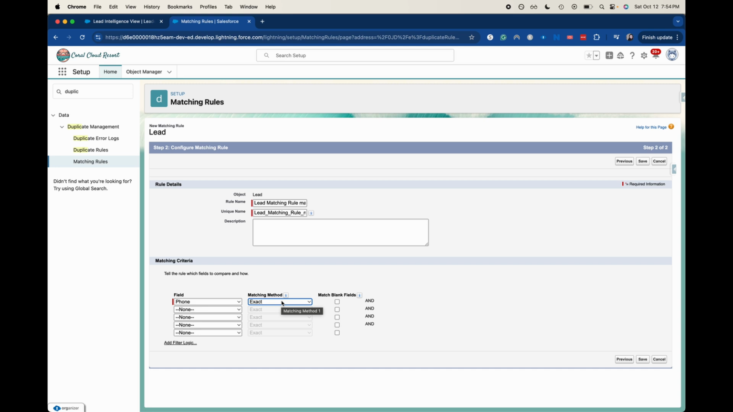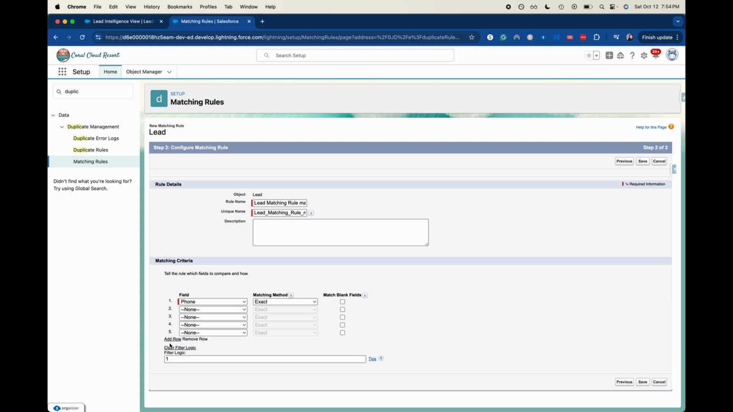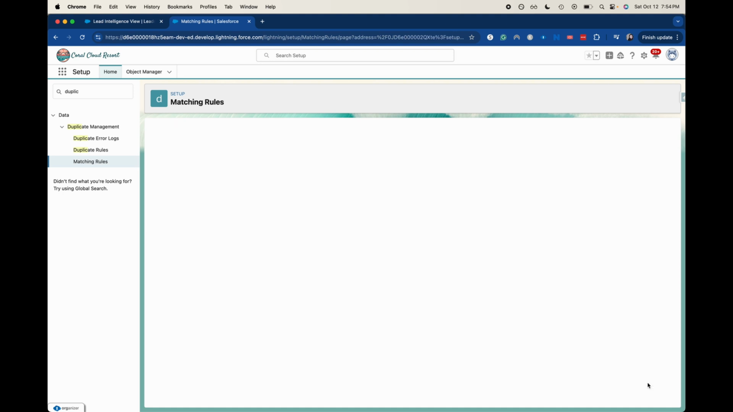So that's important. Fuzzy would mean like, hey, these are somewhat similar. It might be one or two numbers off, but these could possibly be duplicates. But because phone numbers happen to be so exact, I don't want to do that. I don't want to match blank fields. Now, this is just kind of the basic logic. If we wanted to add more logic, we could there. I'm going to save this.